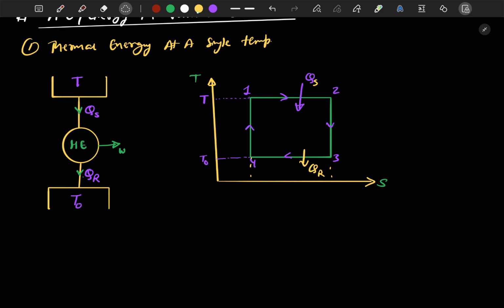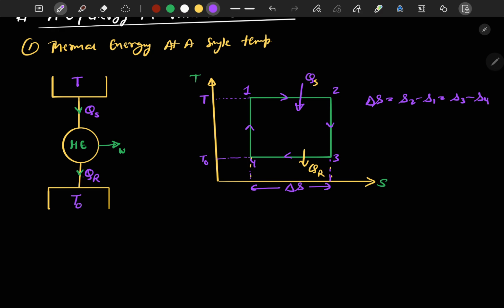Looking from here, this entropy change should be known as delta S. Delta S is specific entropy, and this will be equal to S2 minus S1, which is equal to S3 minus S4.